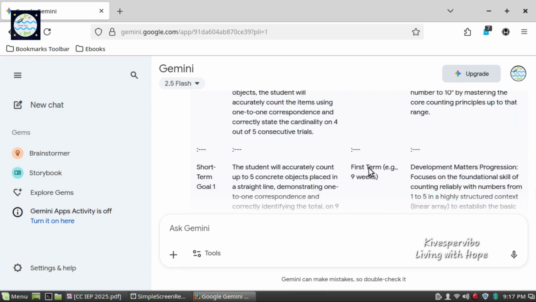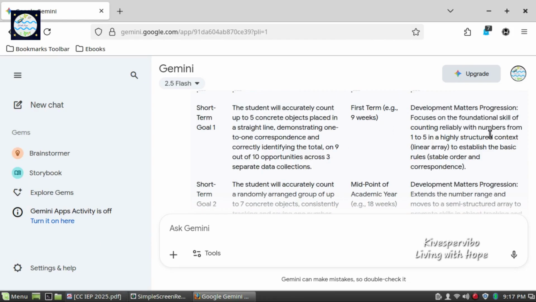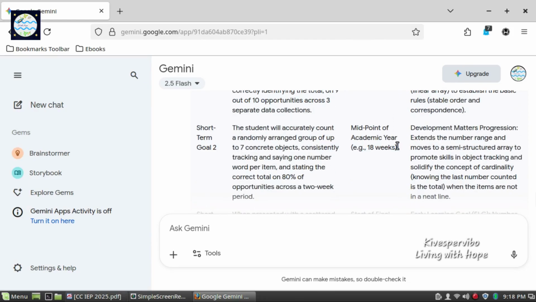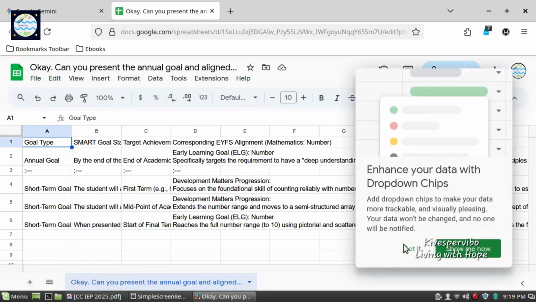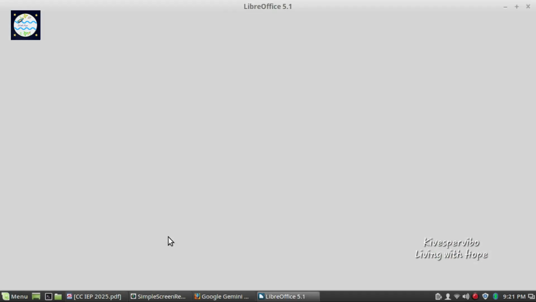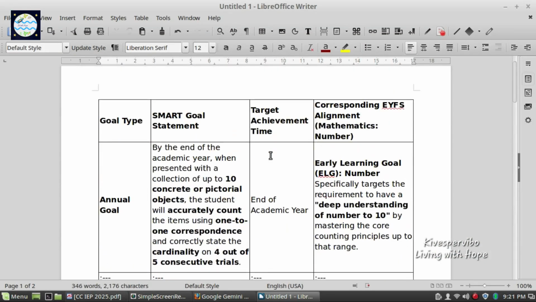To further study, review, verify, refer, or use the information generated by Gemini, you can either continue by reading the response online or export or download the contents as an Excel file, or copy the table and paste it onto a Word file. With this, we come to the end of this segment. We hope you have developed a fair understanding of how to use AI tools like Google Gemini to generate individualized education plan goals for your student based on a well-crafted prompt.